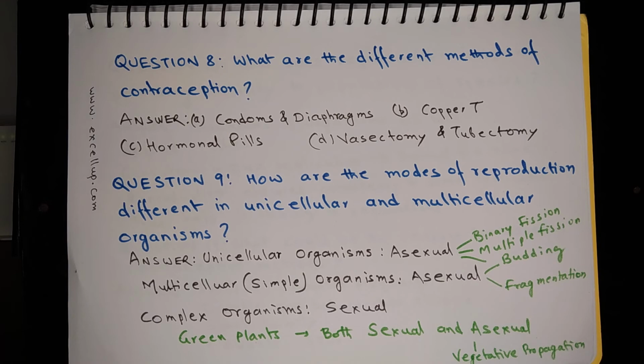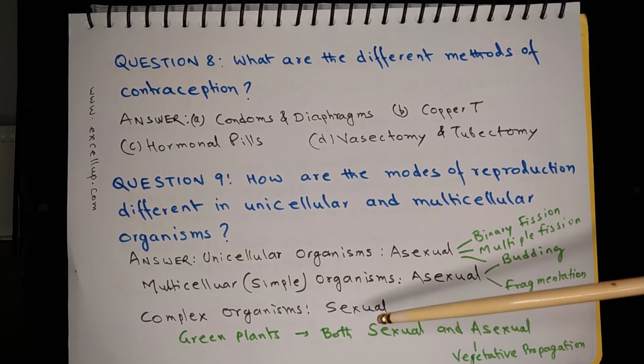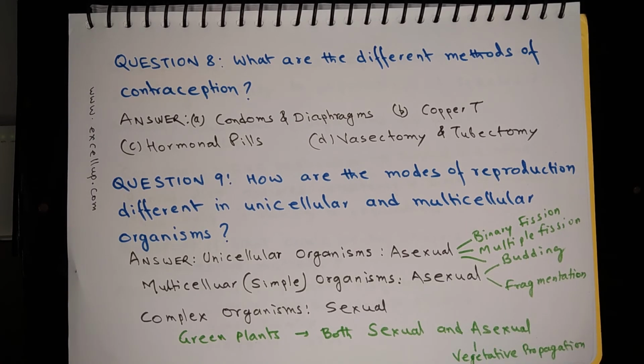Multicellular organisms which are simple in design also reproduce by asexual reproduction, either by budding or by fragmentation. In complex organisms, sexual reproduction is the preferred mode of reproduction, but green plants are an exception, because green plants reproduce sexually, but they can also reproduce asexually by following the methods of vegetative propagation.